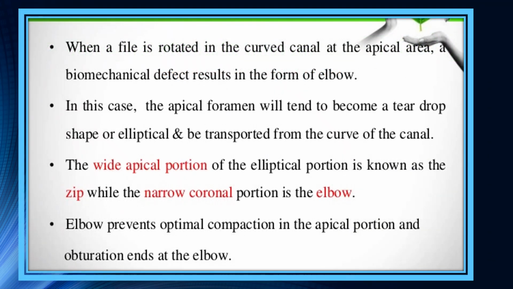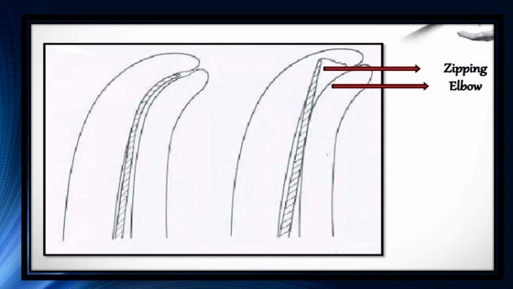When the file is rotated in the curved canal, a biomechanical defect results in the apical area, which leads to the formation of an elbow. In this case, the apical foramen will tend to become teardrop or elliptical and can be transported from the curve of the canal. The wide portion of the elliptical shape is known as the zip, while the narrow portion is called the elbow. The elbow prevents optimal compaction in the apical foramen, and obturation ends at the elbow. So this is a schematic showing the wider portion, which is called zipping, and the narrower portion, which is called the elbow.